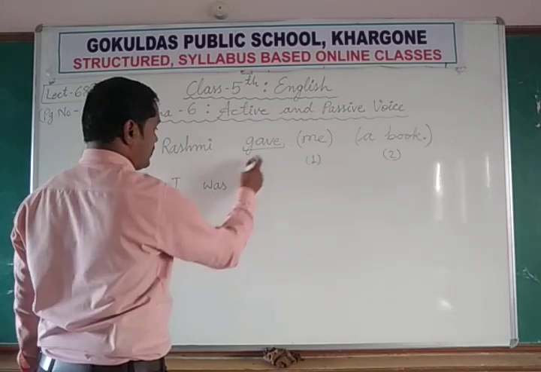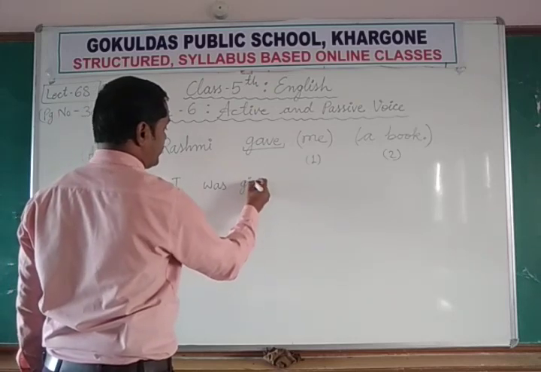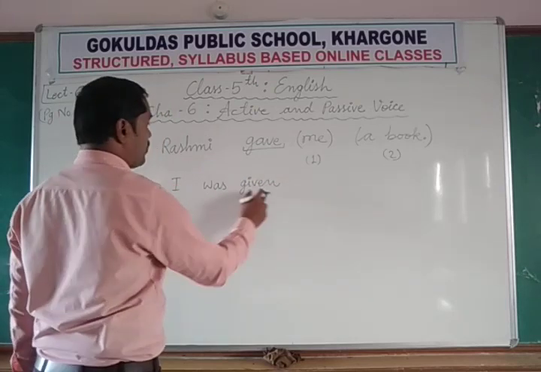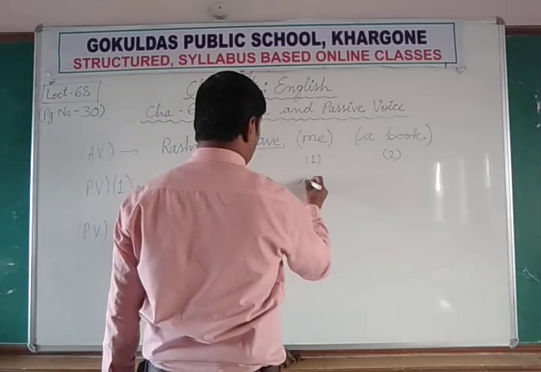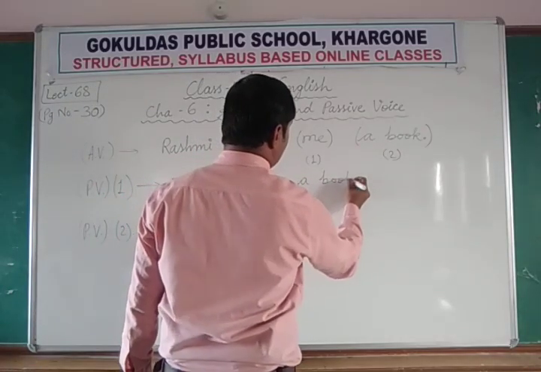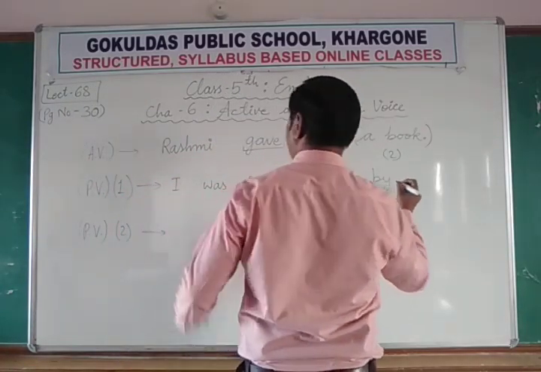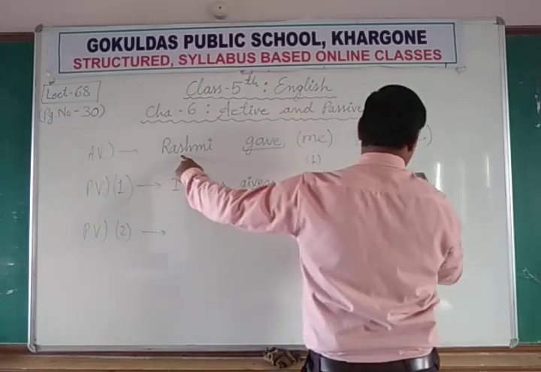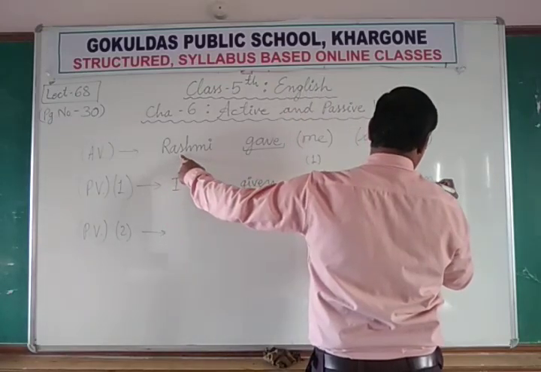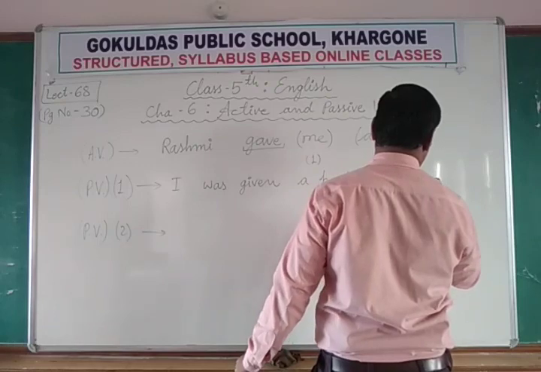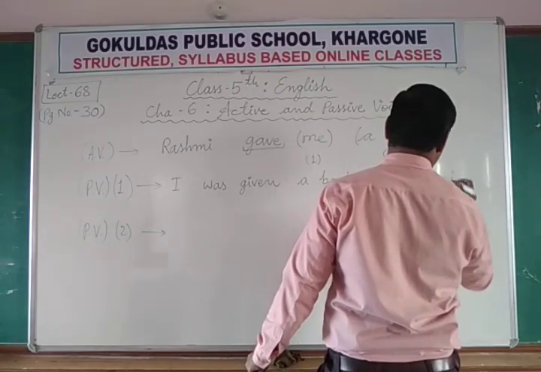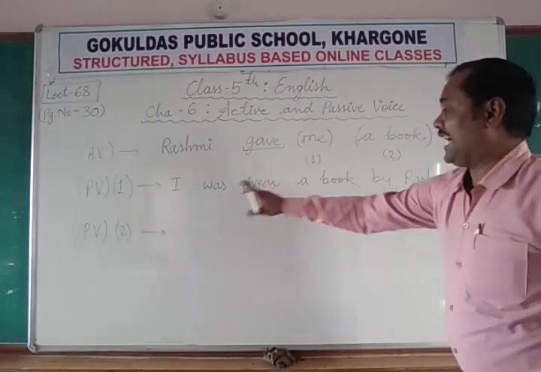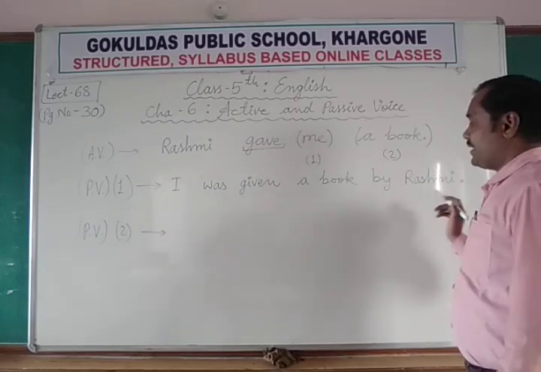I was, and the third form is given. I was given a book by Rashmi. Now Rashmi, the subject, becomes the object here.